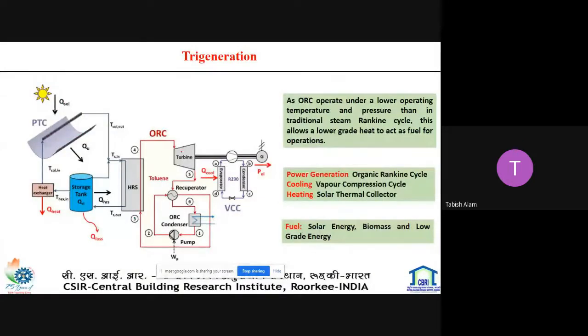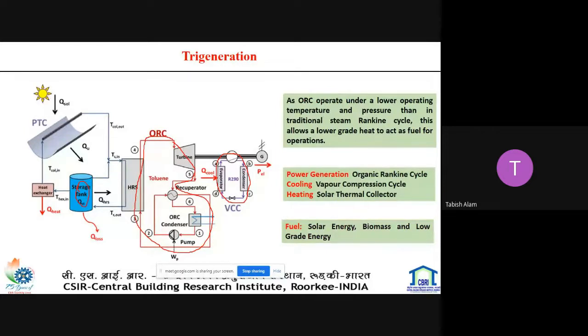So this is the diagram of the tri-generation. Basically there are two cycles. This is the organic Rankine cycle, which produces the electrical energy, and this is the vapor compression cycle, which produces the cooling, and this is the hot water which can be utilized for heating purposes. So it serves three purposes.